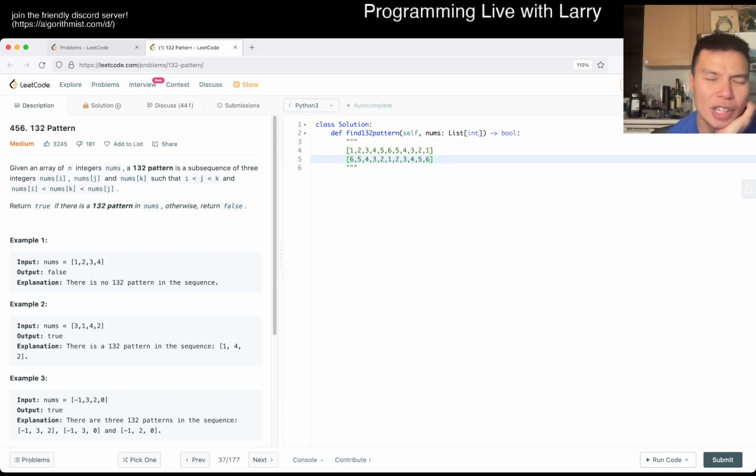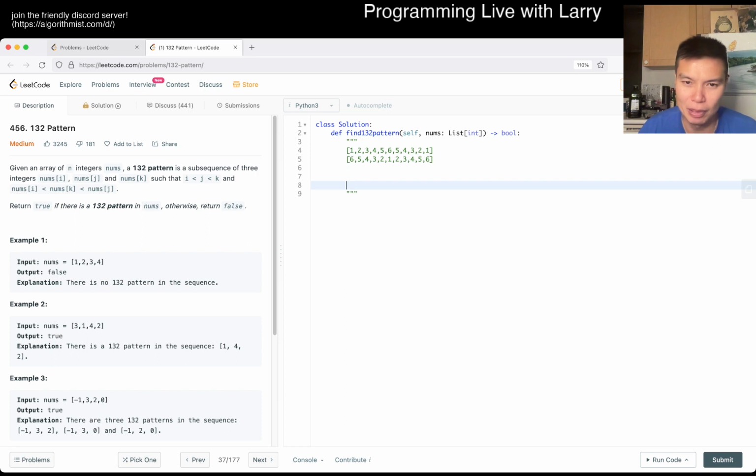Now the question is, is there something that isn't this pattern that still has no 1, 3, 2? If every pattern that doesn't have a 1, 3, 2 pattern is still in this form, I think you could do some proof by contradiction and adding every possible number. Let's make a small example of 2, 4, 6, 4, 2, and let's say now we want to add a 1. Obviously, if we add a 1 in the beginning or the end, we still don't have a 1, 3, 2. But what if we add a number here? Does this have a 1, 3, 2?